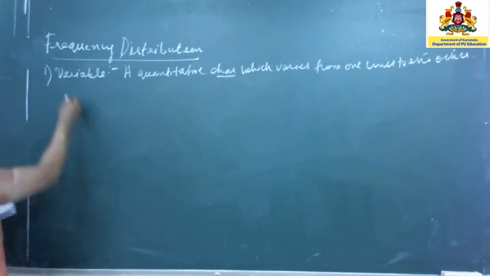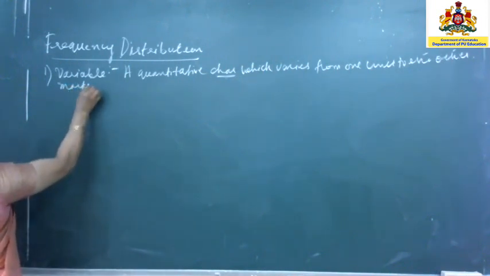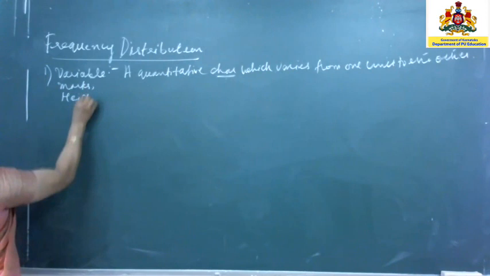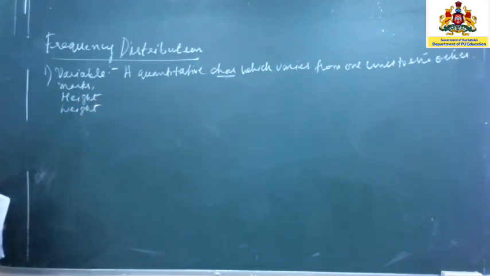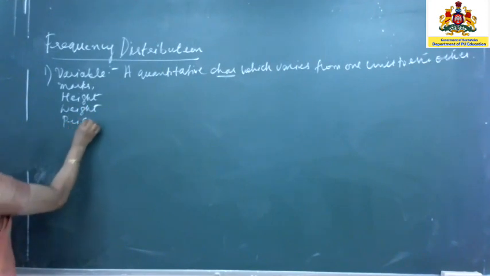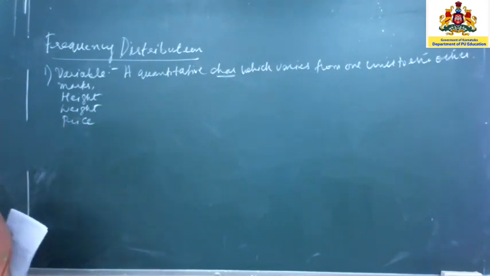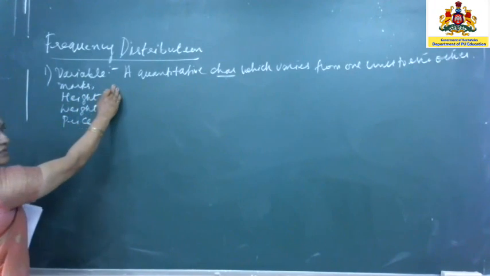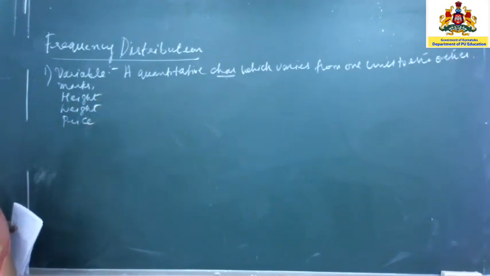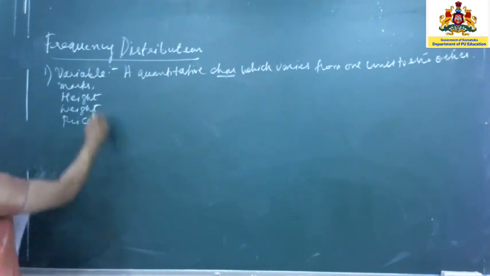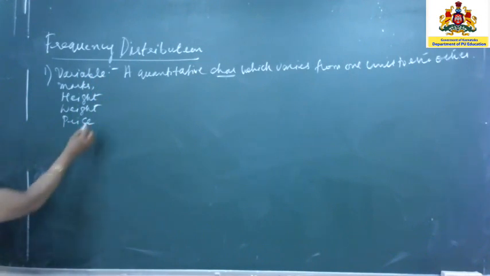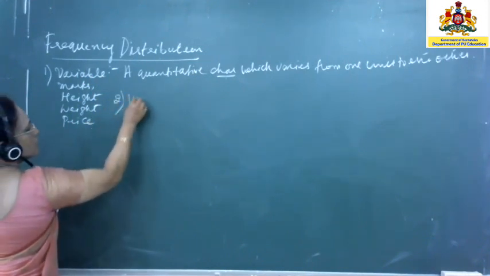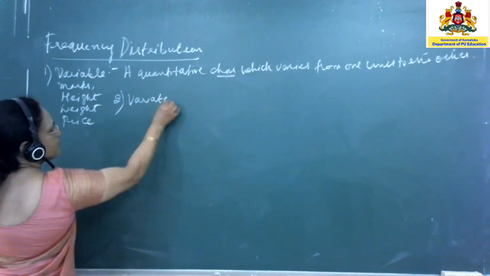Now I had given you a list of examples. So marks scored by students, height of persons, weight of persons, price of commodities. Marks take certain numbers. Marks is numerically expressed, so it is a variable. Height also takes certain numbers. Height is numerically expressed, so this is also a variable. Now the second one is what is called a variate.